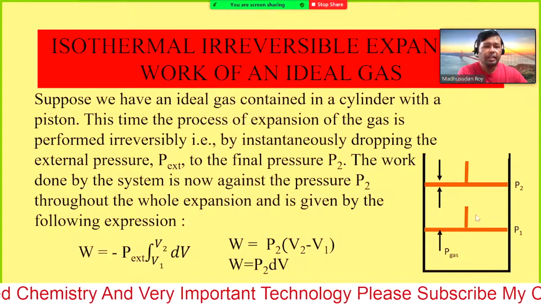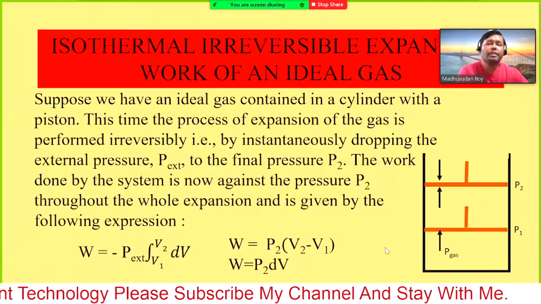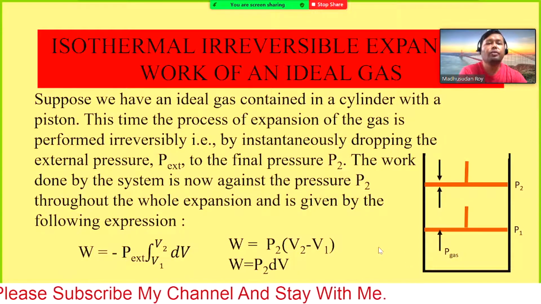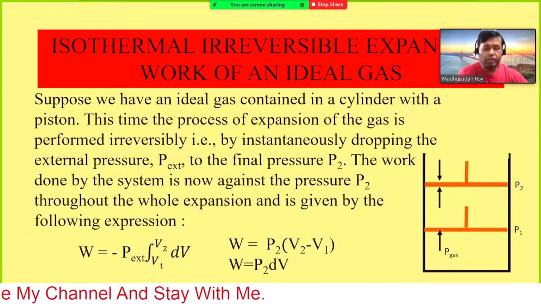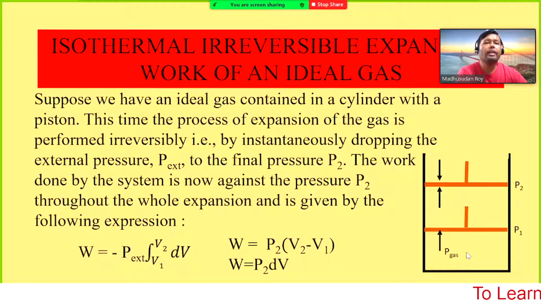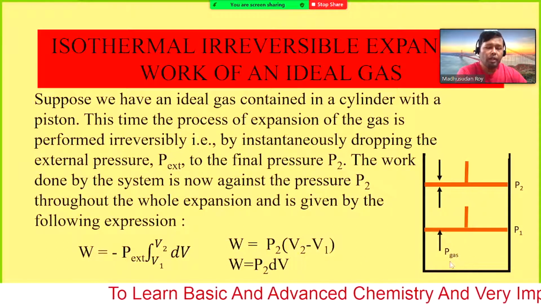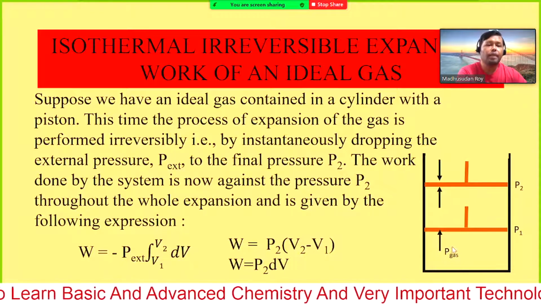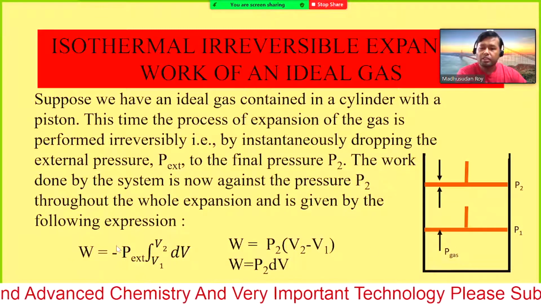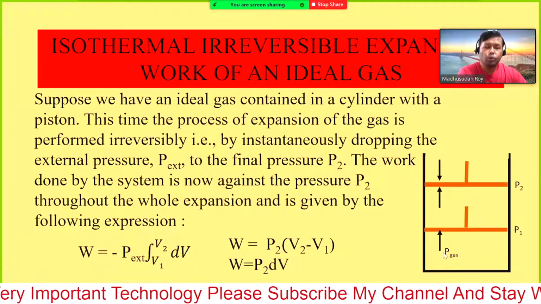Previously we mentioned the sign for the work done: if the work is done by the system, the sign of the work is negative. So we use a negative sign for the external pressure work.